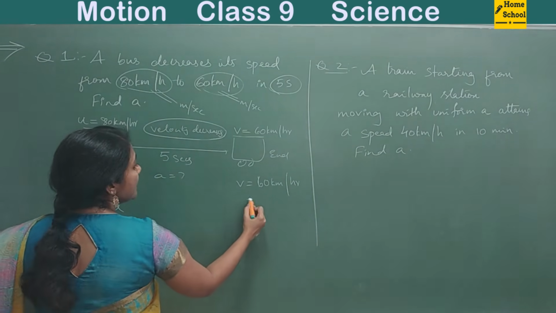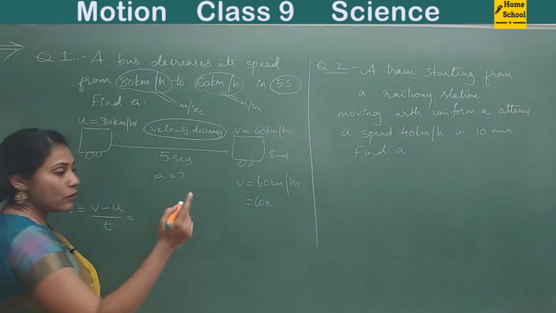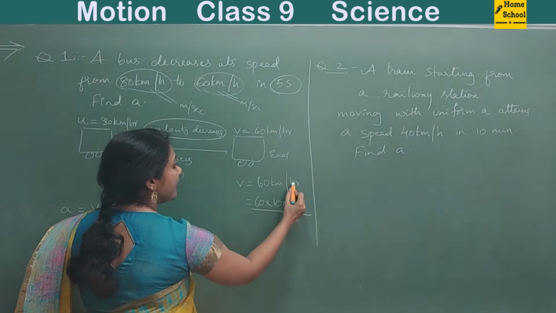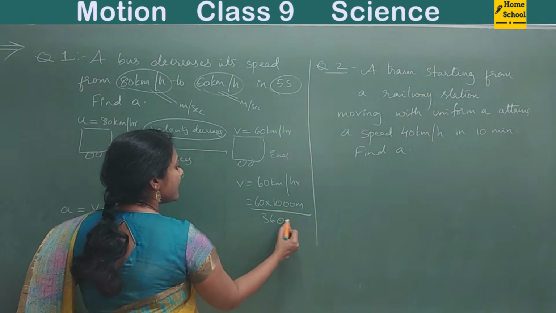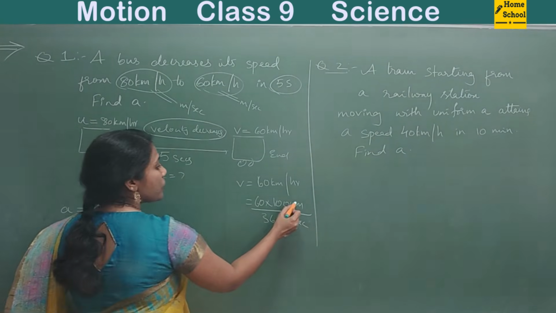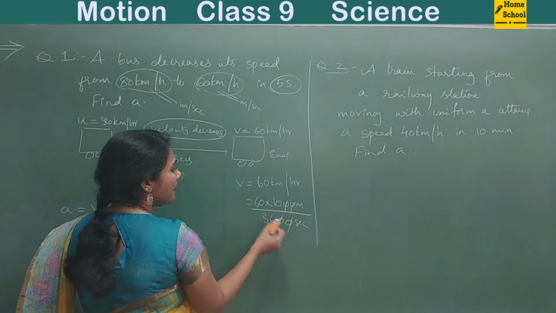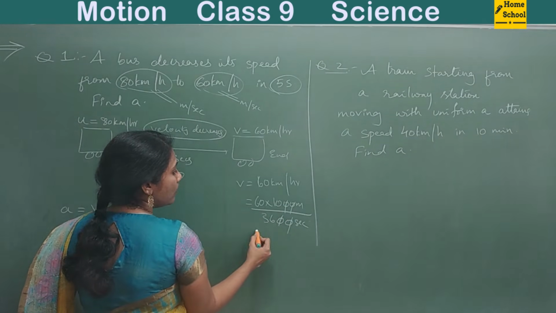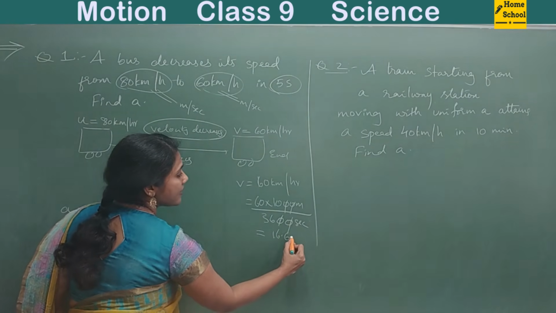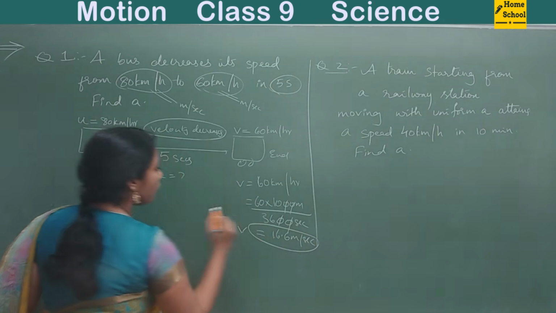How do you convert this? 60 into 1 kilometer, which is 1000 meter, divided by 1 hour, which is 3600 seconds. This gets cancelled, so 600 by 36, almost you will get around 16.6 meter per second. So this is your V.